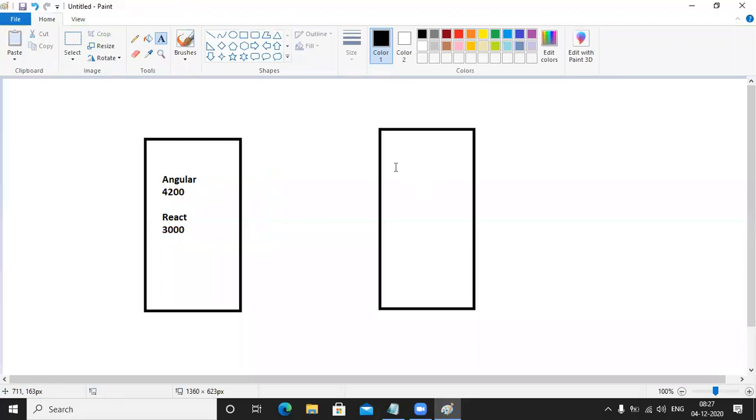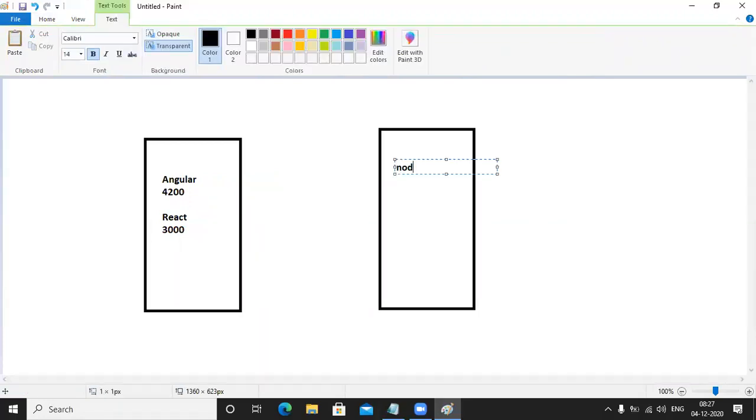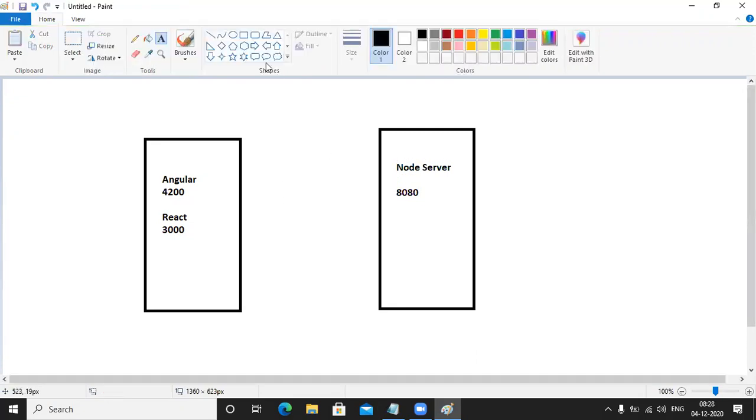If you go for the backend, what is the server we are using? Node.js. The Node server runs on which port number? We don't know, maybe 8080 or something. So the front end runs on one port and the Node server runs on another port. We need to establish the communication between the different ports.